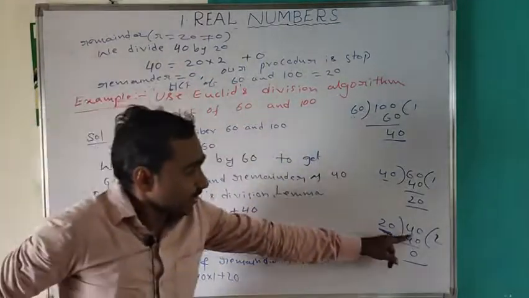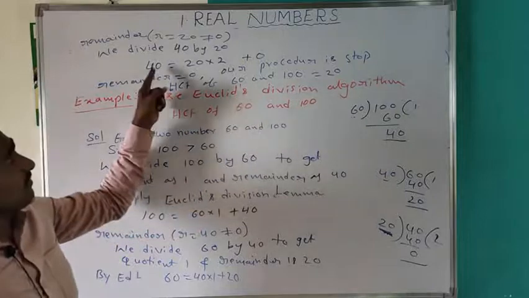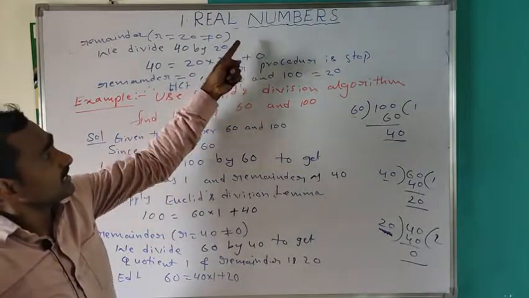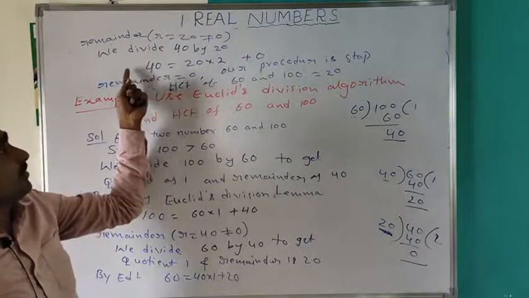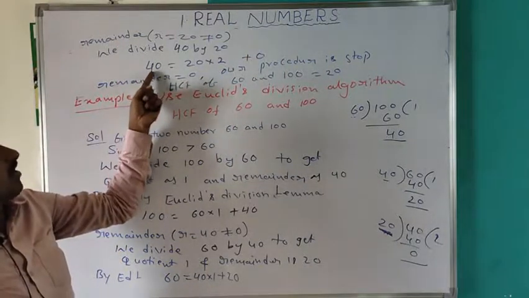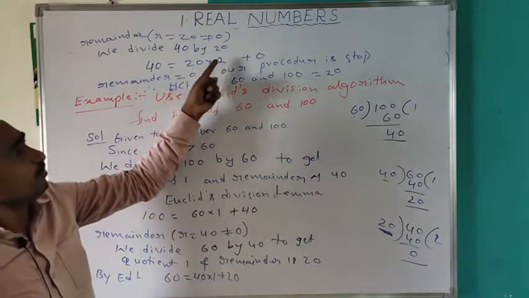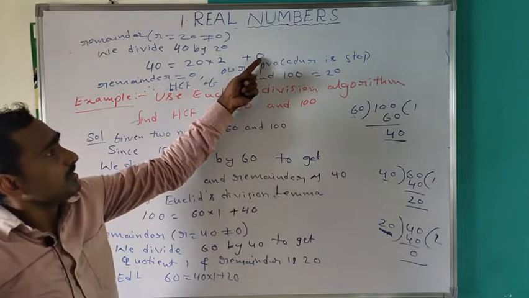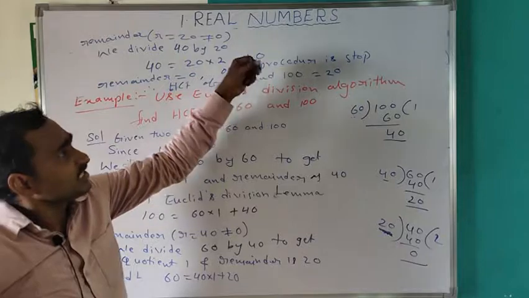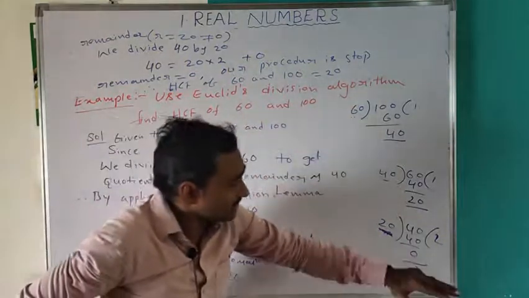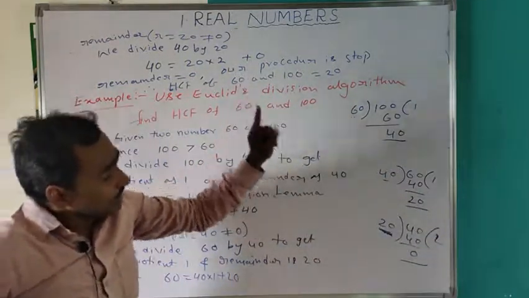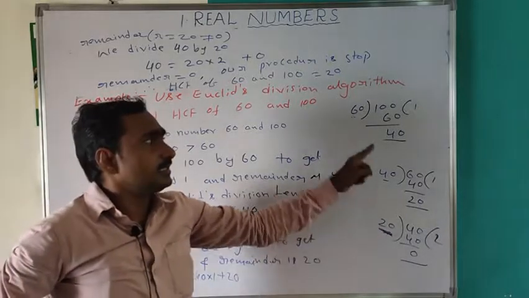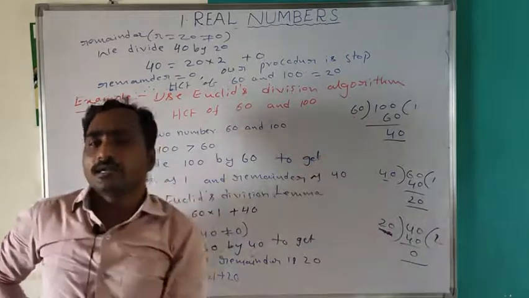Dividing 40 by 20, the quotient is 2 and the remainder is 0. By Euclid division lemma, 40 is equal to 20 into 2 plus 0. The remainder becomes 0, so our procedure stops. Then the last divisor is the HCF of 60 and 100.